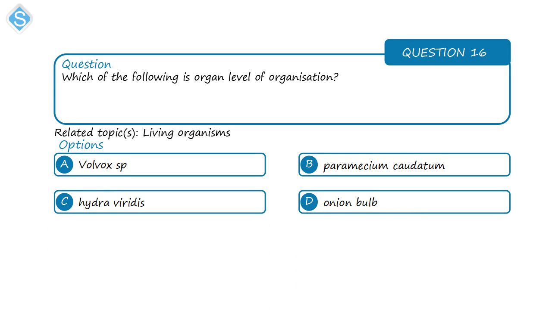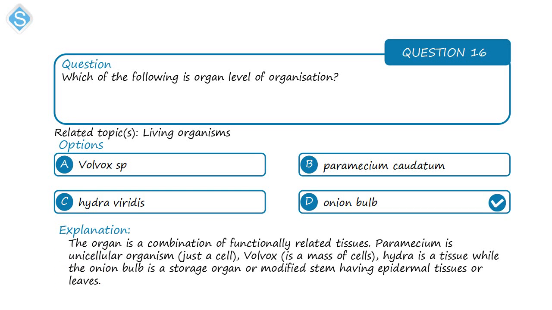Next is on living organisms. Which of the following is at the organ level of organization? That's the onion bulb. An organ is a combination of functionally related tissues. So you have tissues that perform similar functions combined together. Then we have an organ, and that is what you have in the onion bulb.